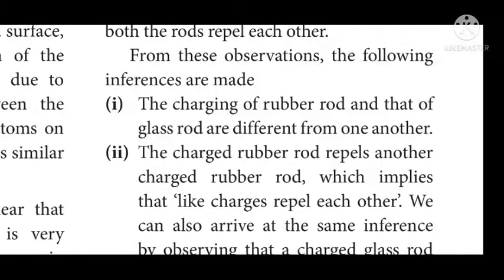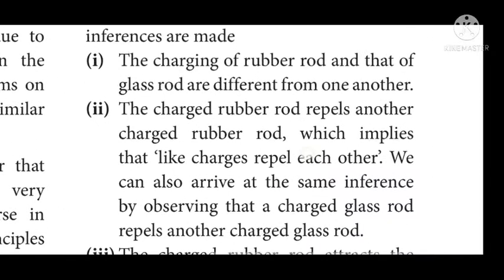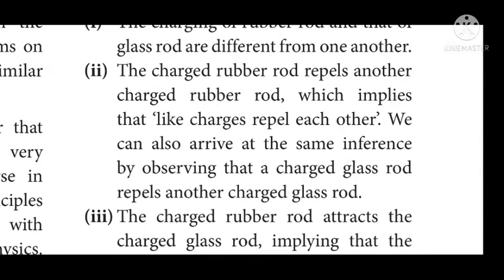From these observations, the inferences made are: first, the charging of the rubber rod and that of the glass rod are different from one another, which means rubber and glass are different materials. Second, a charged rubber rod repels another charged rubber rod, which implies that like charges repel each other.